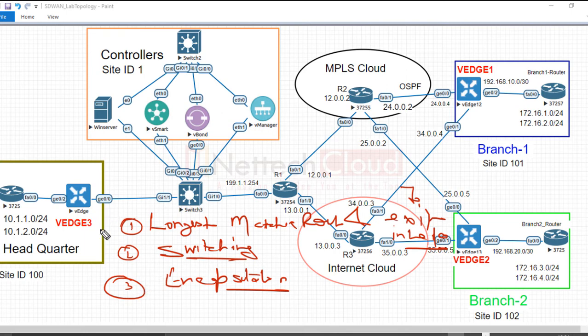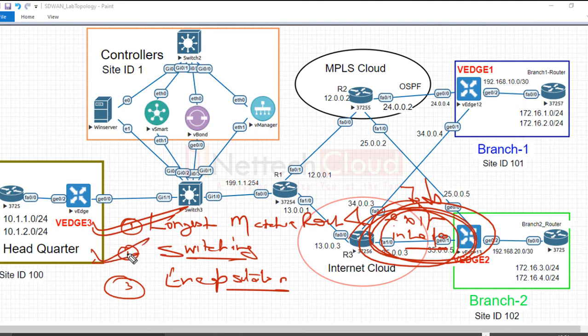So basically there are three main steps in IP routing. First, finding out the longest matching route and exit interface. In order to find out the exit interface, recursion or routing table lookup, maybe 2 times, 3 times, 4 times, may be required. And in case the router is unable to find out the exit interface, then of course the route will never be installed.